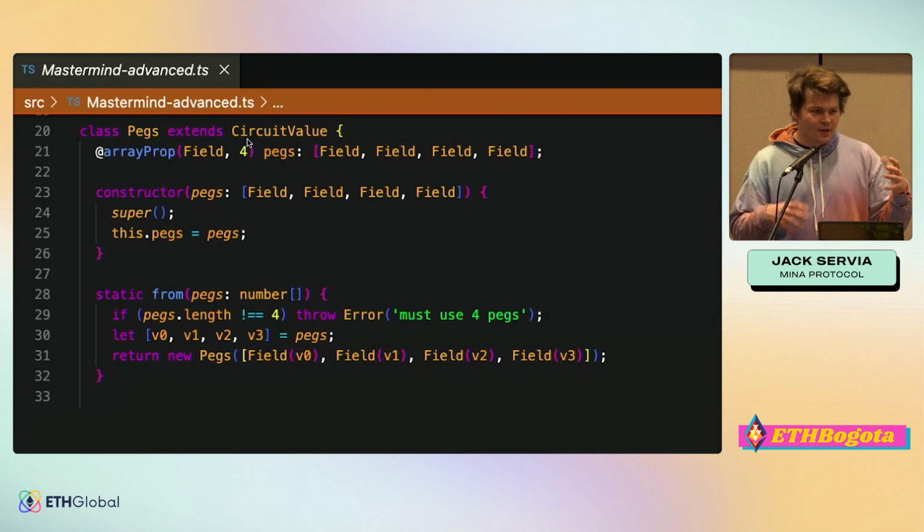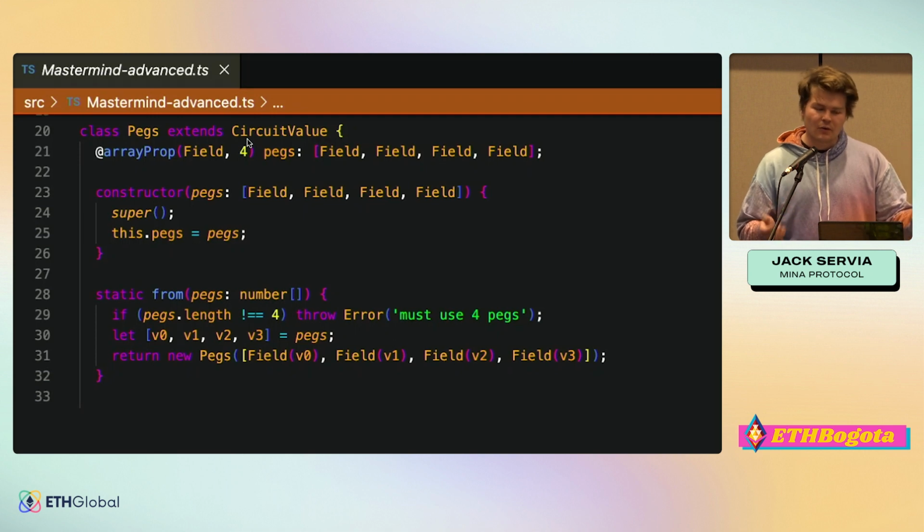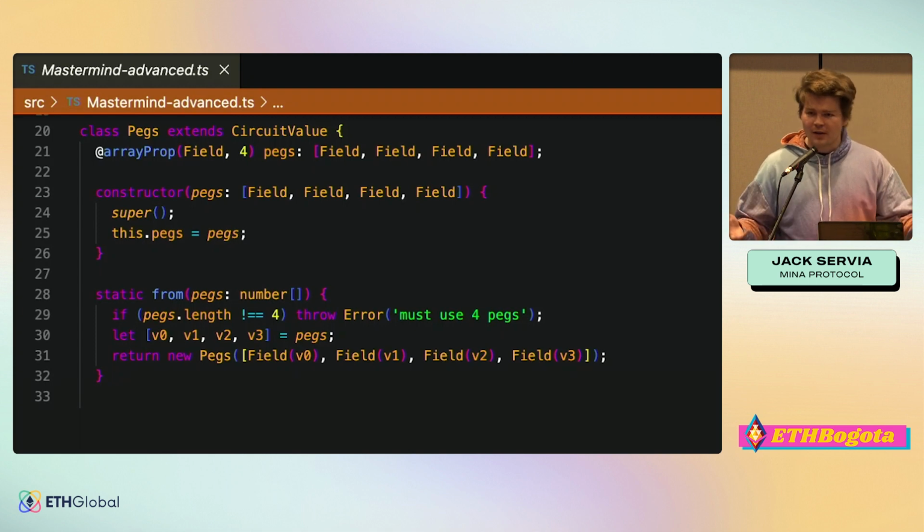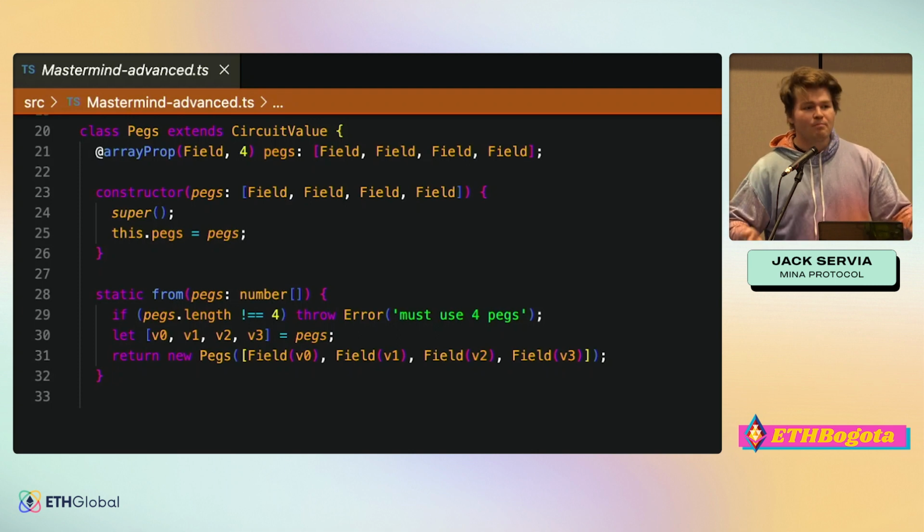in zero knowledge proofs, everything fundamentally, because of the cryptography, has to be represented as something called a field element, which is sort of like a uint256 with some special properties, but it's required by the underlying cryptography. And so trying to represent more complicated data types in other zero knowledge proof languages can be quite hard. SnarkyJS makes it fairly easy with this circuit value, maybe soon to be struct, which allows you to basically describe a way to turn normal JavaScript values, normal JavaScript variables, numbers, strings, whatever, into fields, and then take them back from fields into something you can work with.